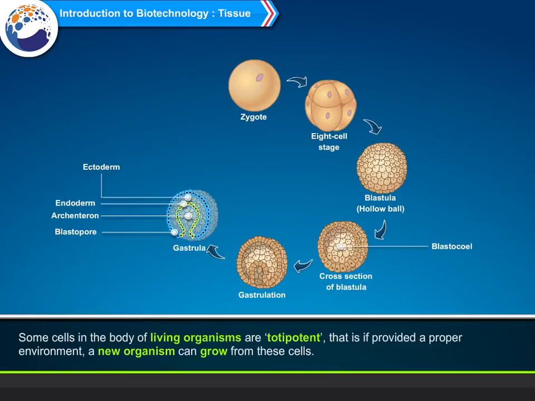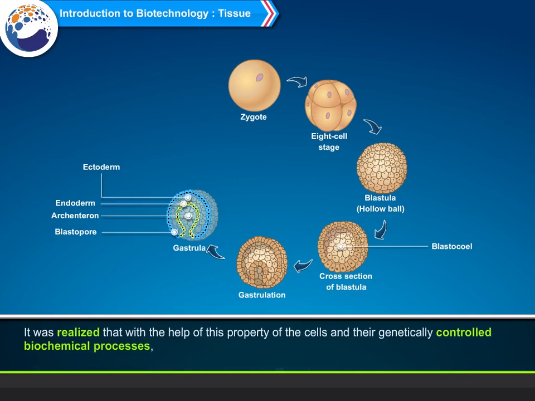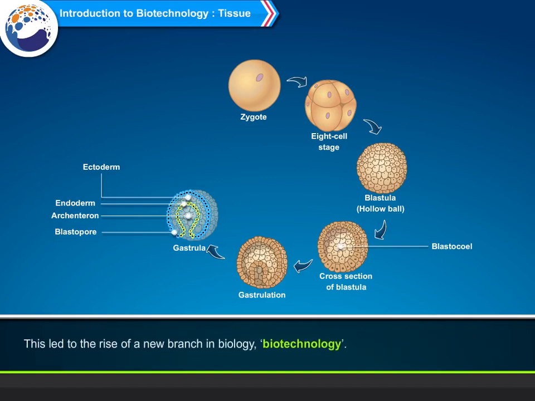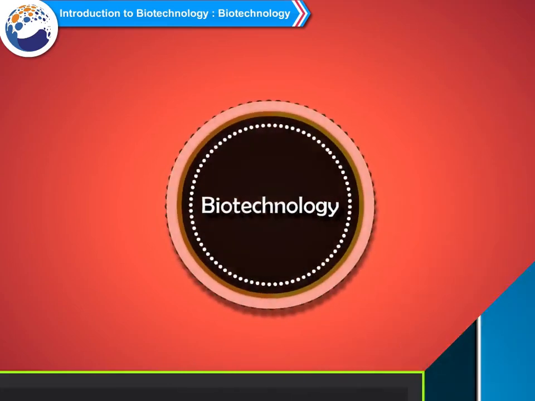Some cells in the body of living organisms are totipotent. If provided a proper environment, a new organism can grow from these cells. It was realized that with the help of this property of the cells and their genetically controlled biochemical processes, varieties of high-yielding crops and new species of animals and various vaccines could be produced. This led to the rise of a new branch in biology, biotechnology.